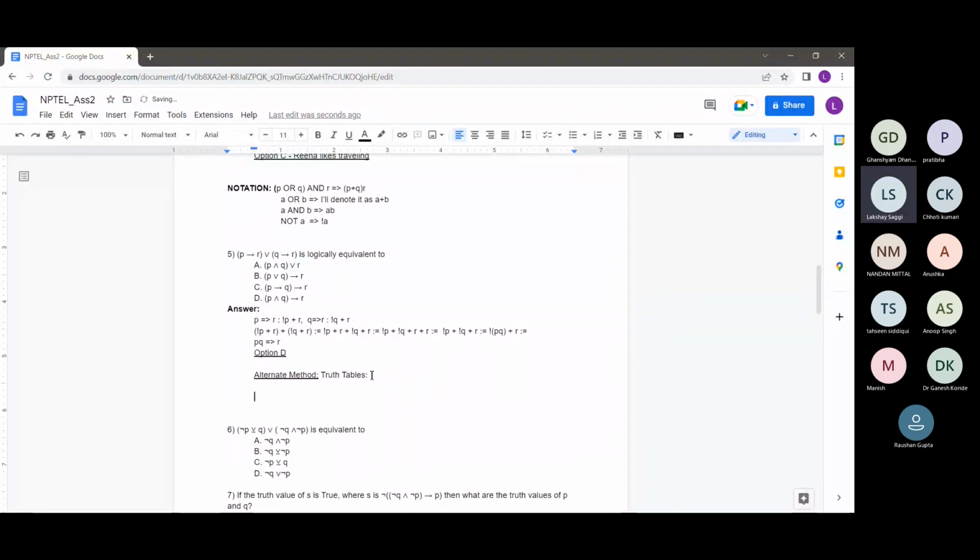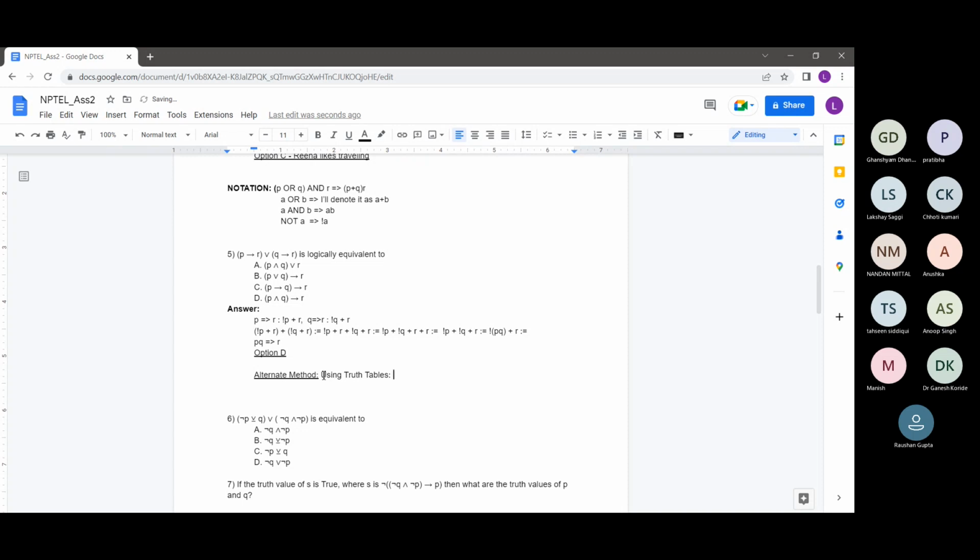I'll not make the truth table for this, but I'm just saying that using truth tables, you can also do this. But generally, this is a very time consuming method. And we prefer not to use truth tables and use other methods, like using the properties, to simplify expressions. So truth table is the heaviest hammer, but this hammer also takes a lot of time.